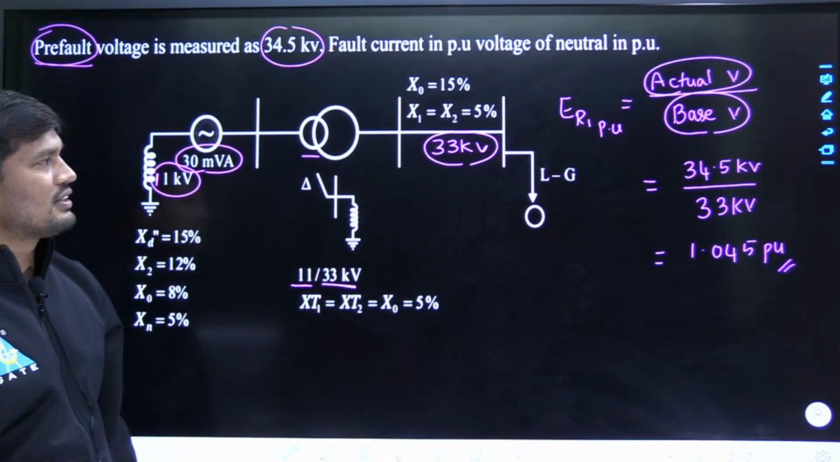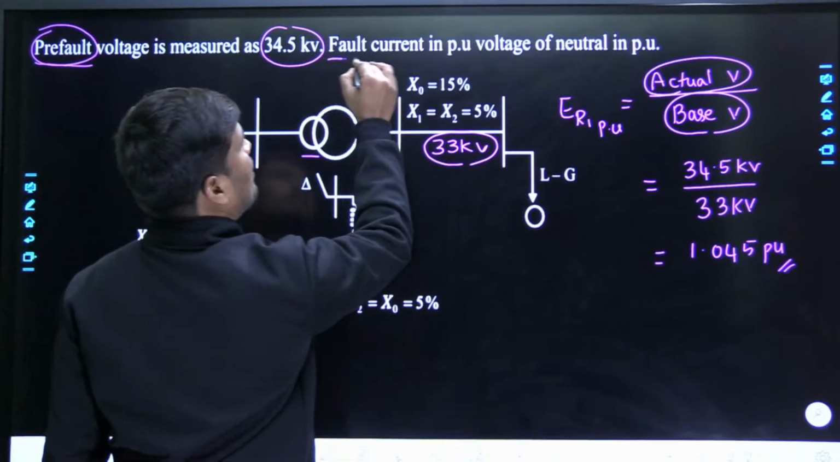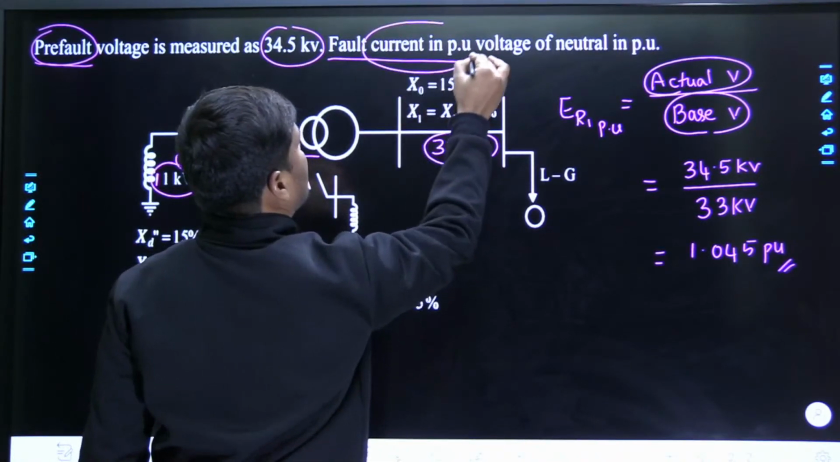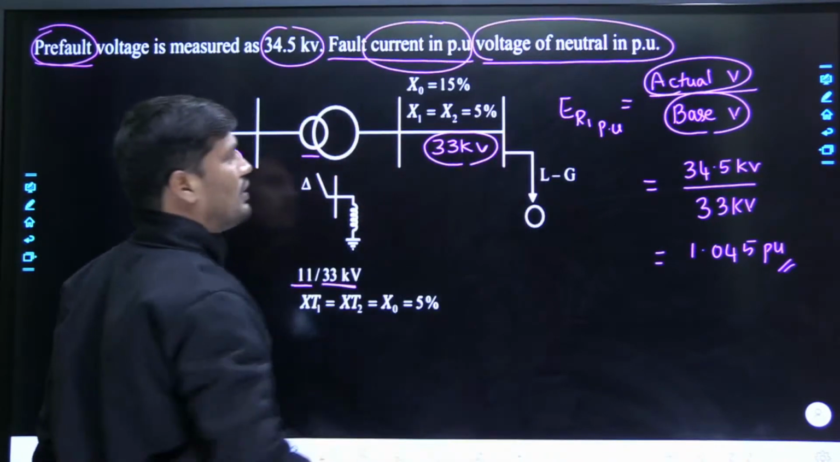Am I correct, my dear friends? Now, induced EMF in per unit is completed. Now, the question is to calculate the fault current in per unit. It is asking to calculate the current in per unit, and the voltage of the neutral also in per unit. This will be the question.